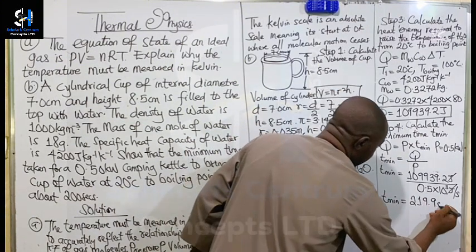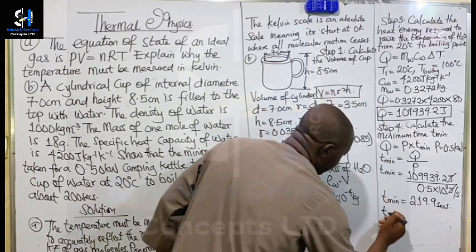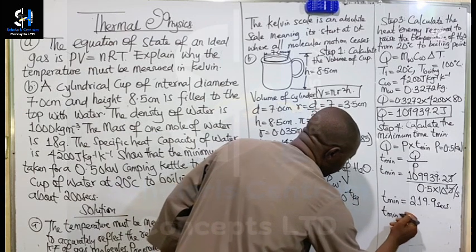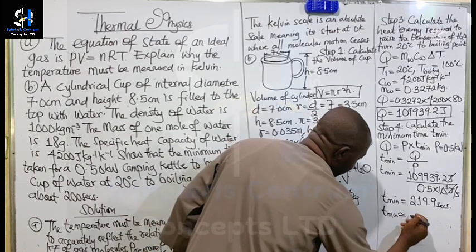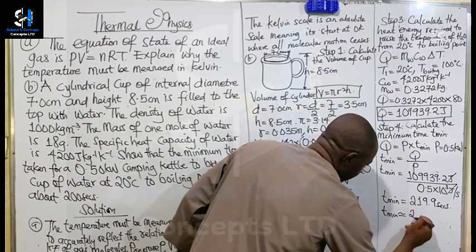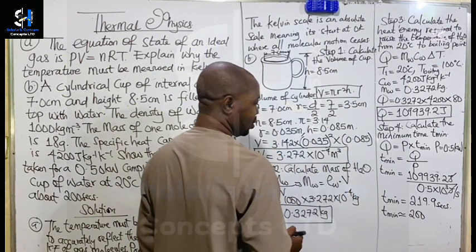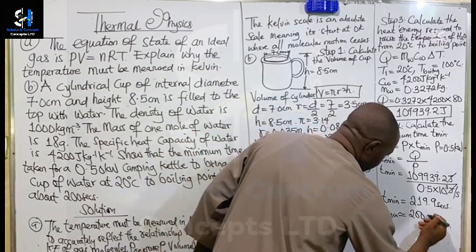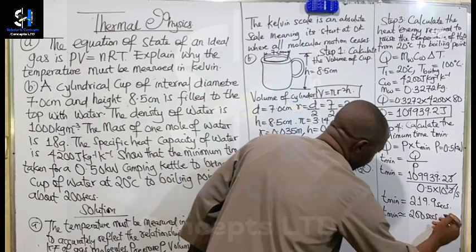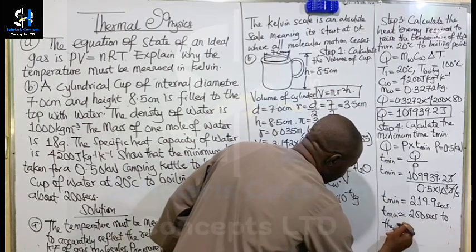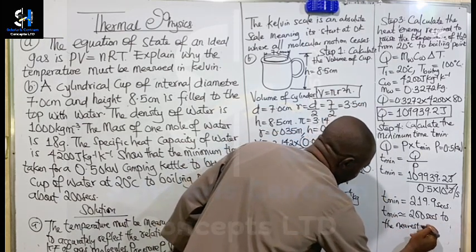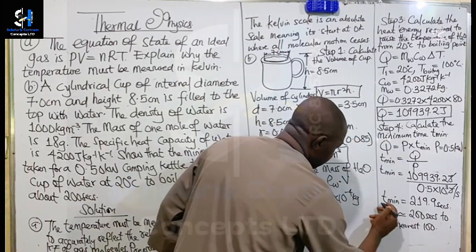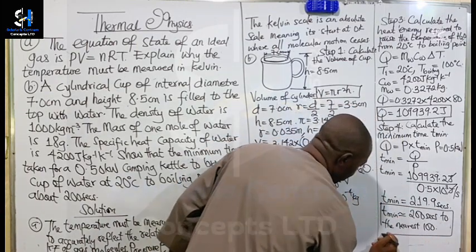When we approximate this to the nearest 100, that will be 200 seconds, and this is the answer we are looking for.